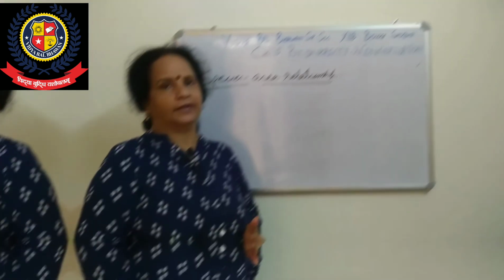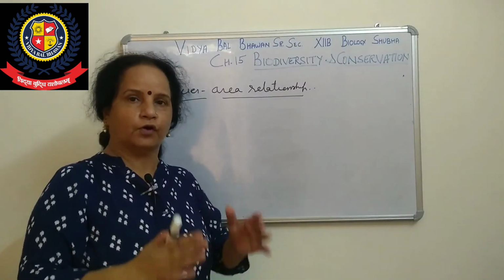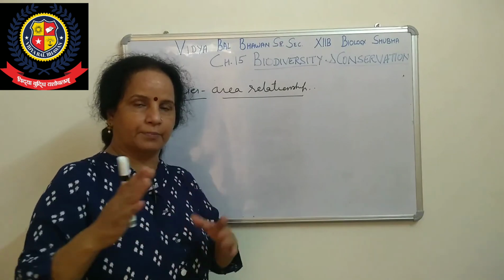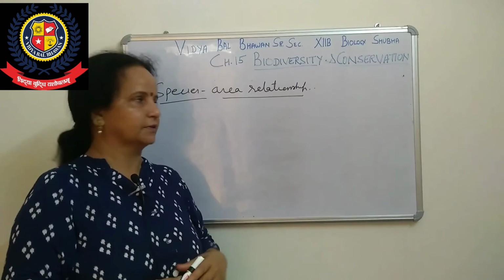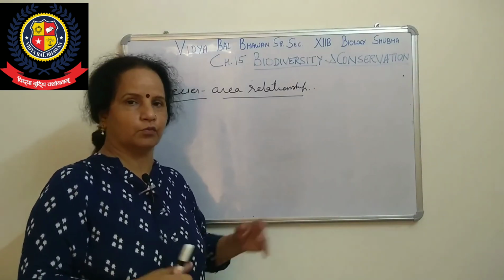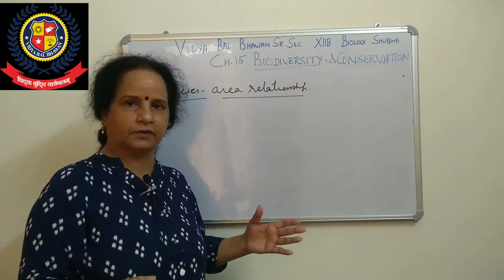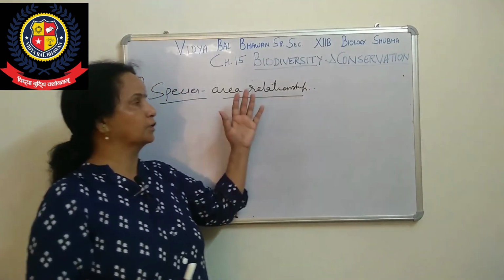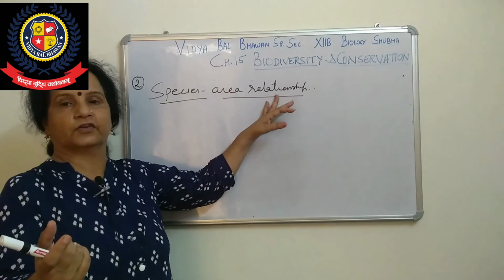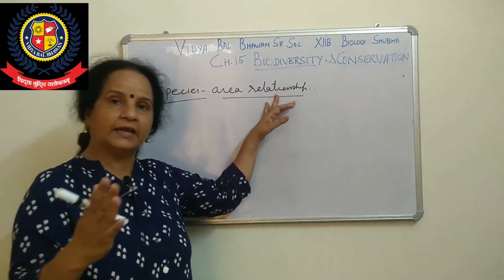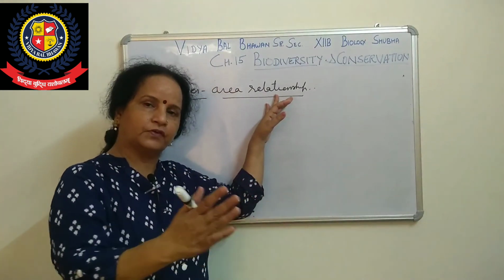Third, in the tropical region sunlight falls more compared to the temperate region. Sunlight is one of the factors, so the more sunlight falls, the more growth and the more biodiversity there is. Then I gave the introduction of the species area relationship: when area is increasing, species are also increasing.